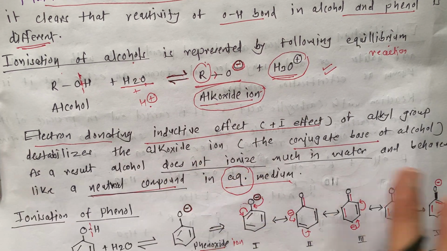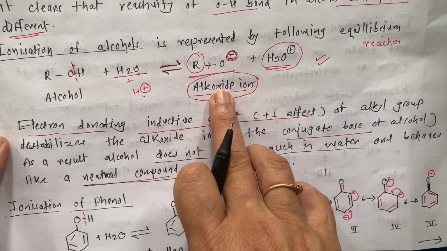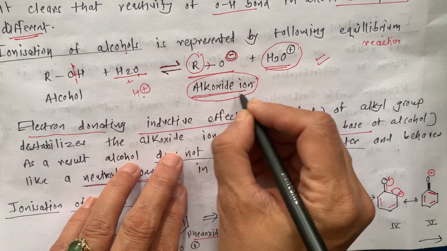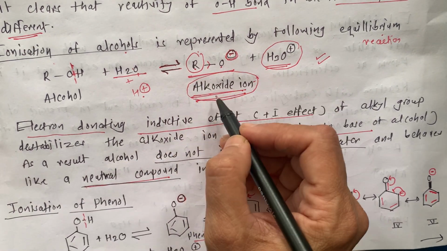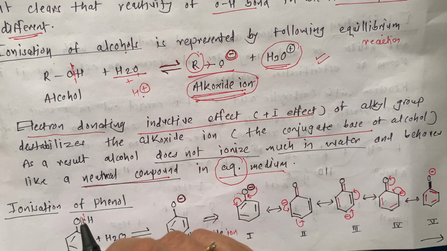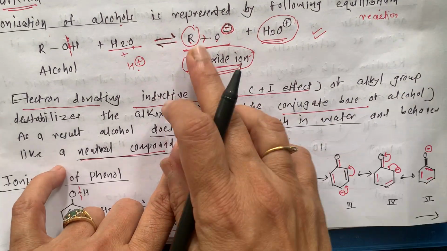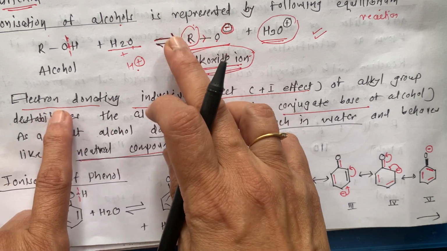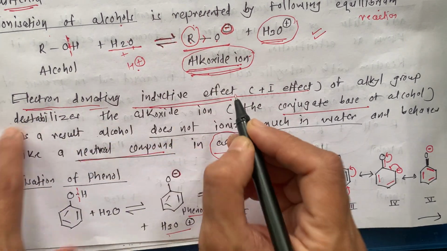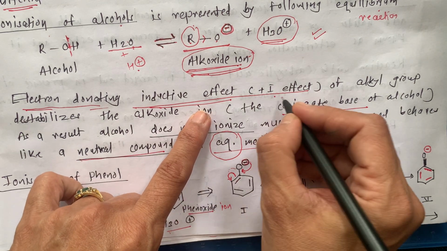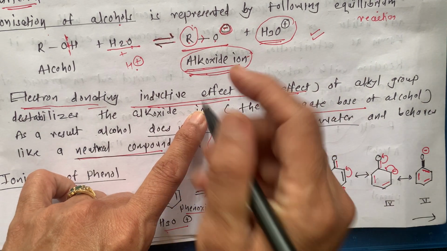But now what happened here? Here there is formation of an alkoxide ion. Why alkoxide? This is the alkyl group and there is O minus, so this is an alkoxide ion. Now what is the characteristic of this R? This R shows an electron donating inductive effect. We studied in 11th standard, that is the plus I effect.